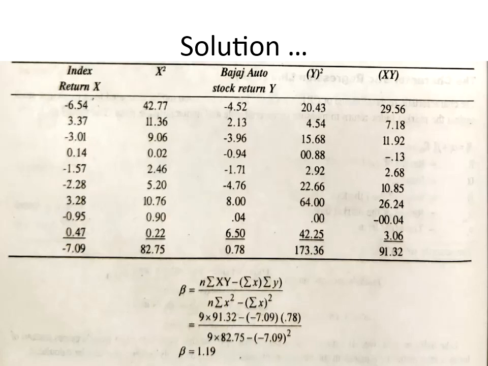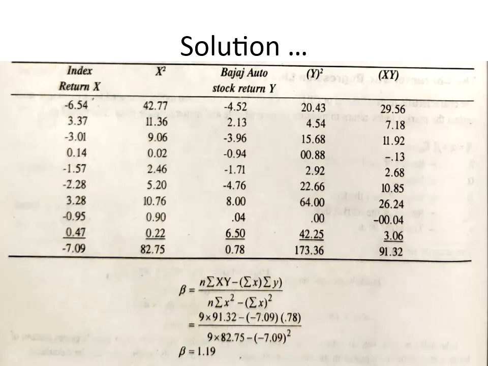So I get 42.77. Like that, I'll be squaring the first column. Then in a similar way, for the third column, I'll be calculating the stock return. So how do I calculate the stock return? It is today's price minus yesterday's price, divided by yesterday's price, multiplied by 100, right? So that I called y, right? Then I do y square, that is